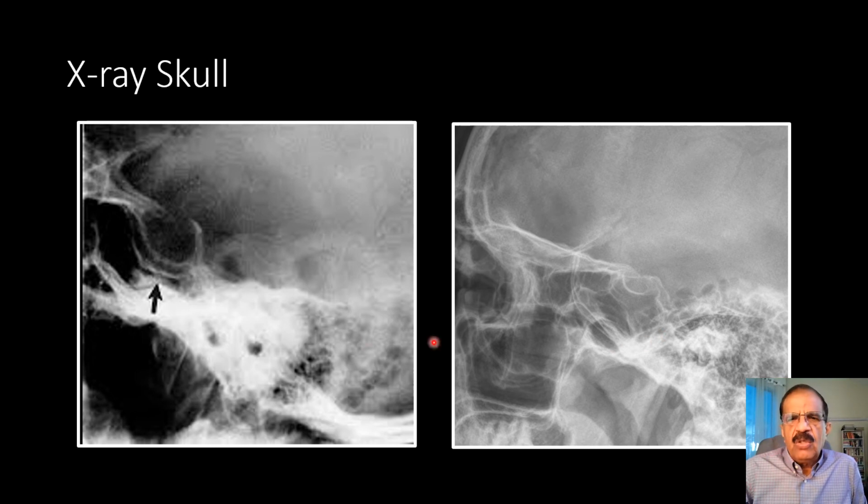Axis skull, now two axes are compared. This is normal, and my cursor is in the pituitary fossa. This is the pituitary fossa. You can see the size. This is the size, and this is, I think, sphenoid sinus.